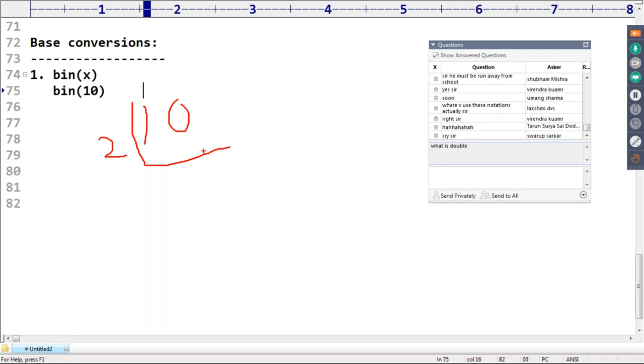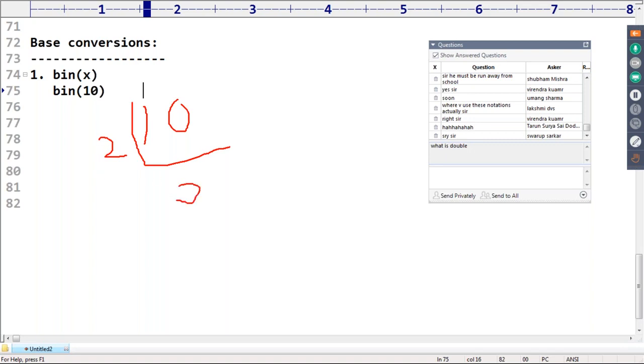If you want to convert to octal, divide by 8. If you want to convert to hexadecimal, divide by 16. That is the convention. Decimal to binary, divide by 2. Decimal to octal, divide by 8. Decimal to hexadecimal, divide by 16.